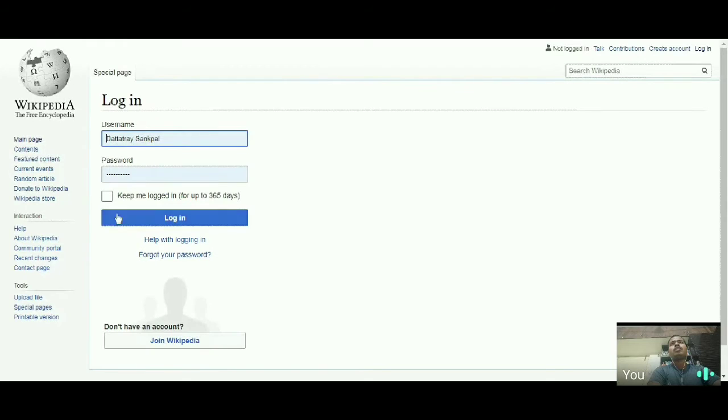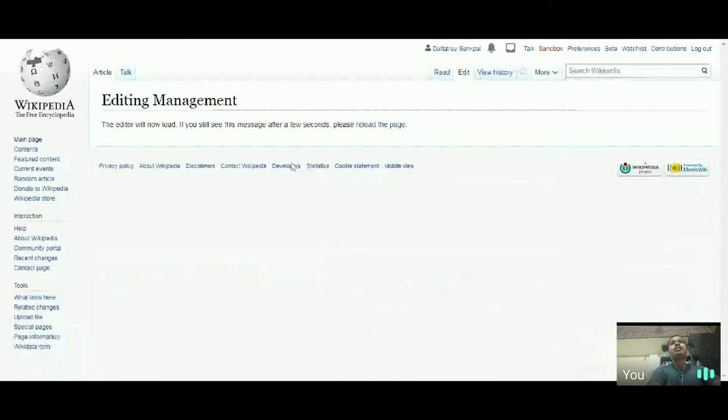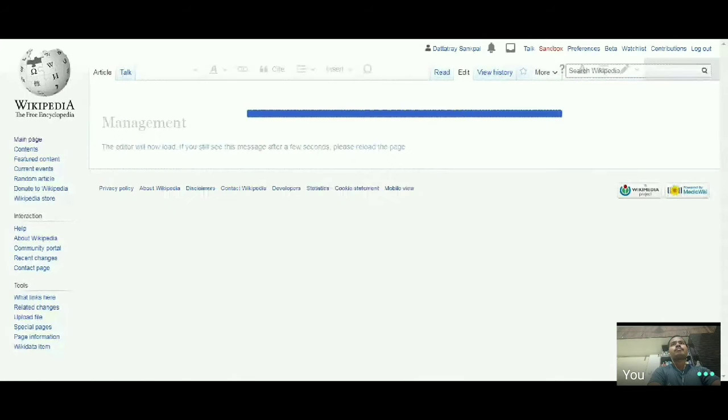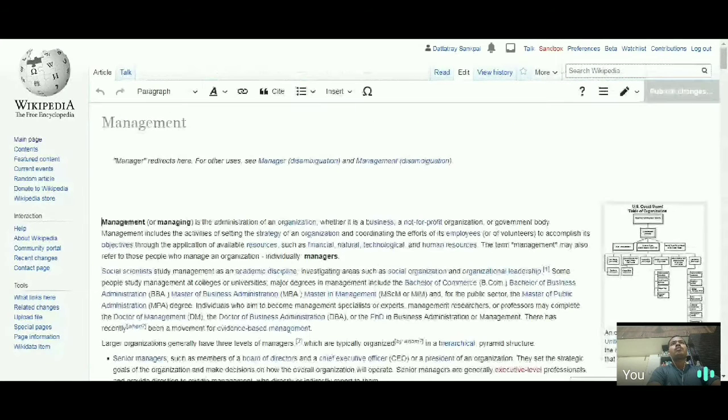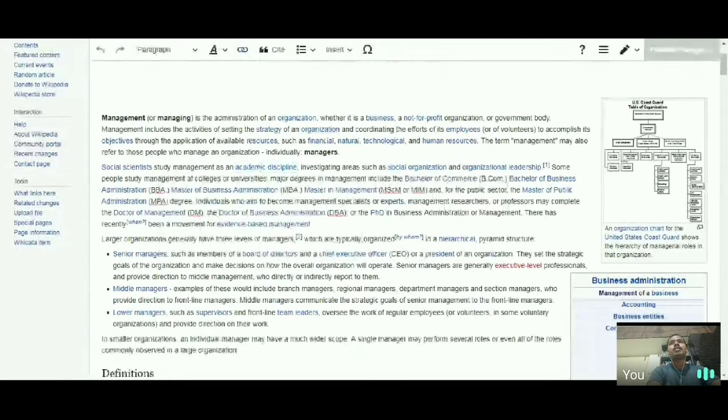I have already created my login ID on Wikipedia. So here I can log in and suggest my edit by clicking here. The editor is loading. So, for example, I don't agree with this statement here.